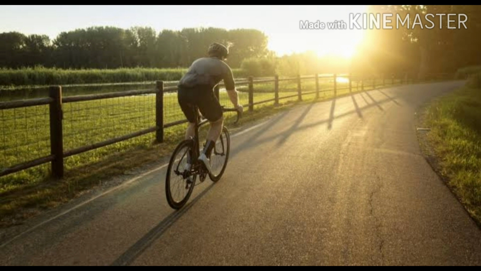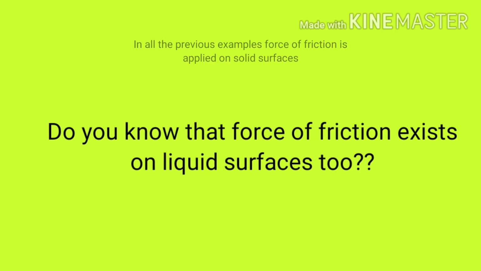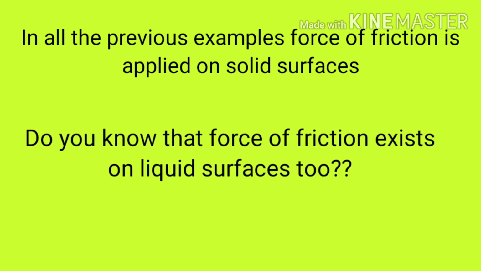A teacher is able to write on the blackboard due to the force of friction between the chalk and the board. You are able to cycle on the road due to the force of friction between the tires of the cycle and the road, and you are able to light the matchstick due to the force of friction between the matchbox and the matchstick. Now students, in all the previous examples, the force of friction is applied on solid surfaces.